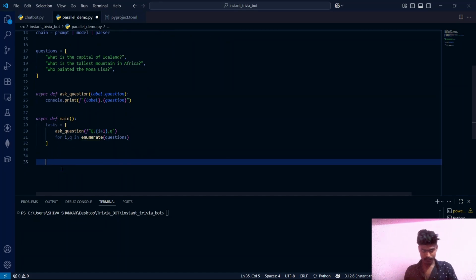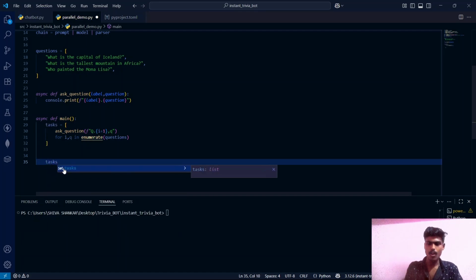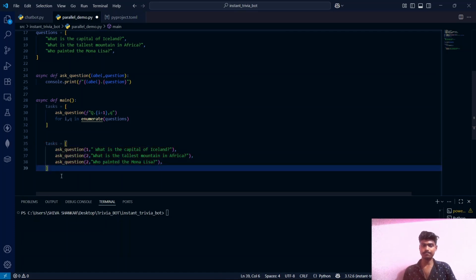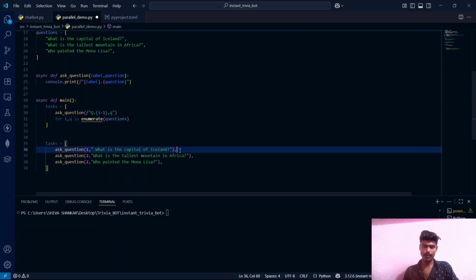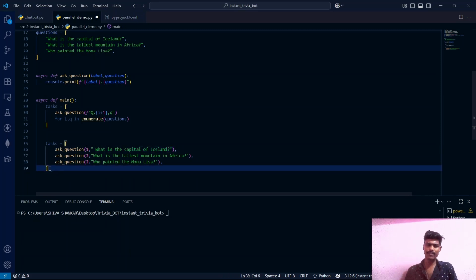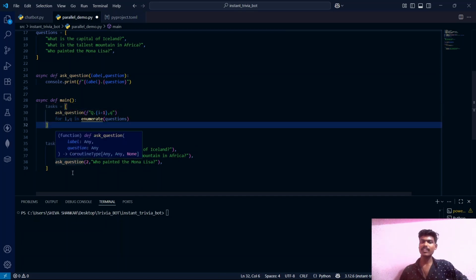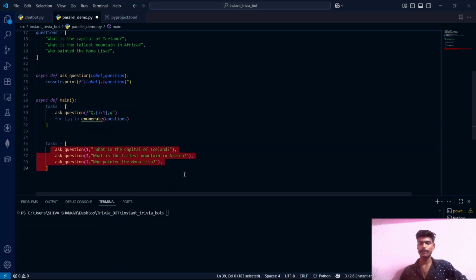Now, what this particular thing does is, it will create a list of tasks which will look like this kind of list. Now, this list has the functions and their parameters. It is not function calling, guys. We are just creating the tasks. We could have written the tasks directly instead of this, guys. But suppose there are hundreds of questions, we cannot write it manually, right? So for that purpose, we use this list comprehension where the tasks will be created dynamically.